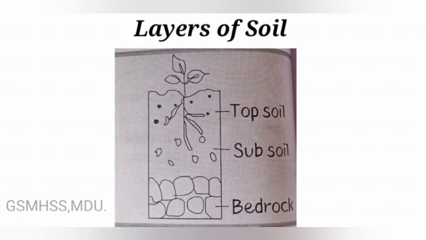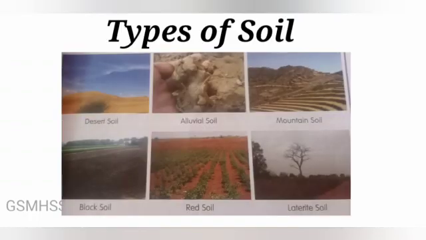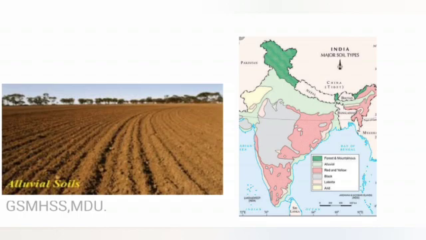How is soil formed? Soil is formed by the breaking down of the rocks, known as the parent material. Types of soil. In India, the major types of soil are desert soil, alluvial soil, mountain soil, black soil, red soil, and laterite soil. The first one, alluvial soil.